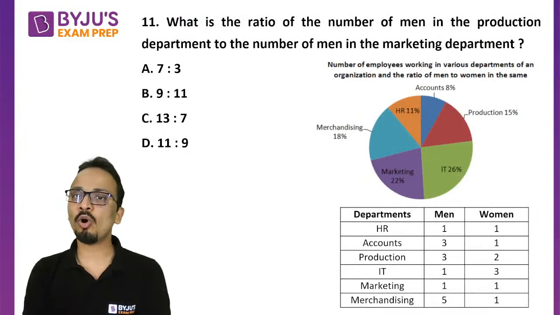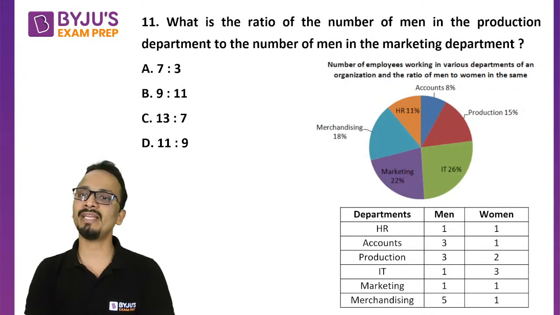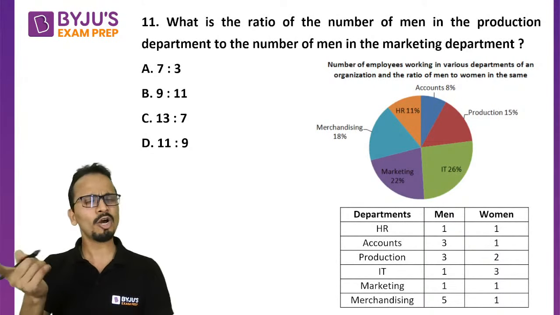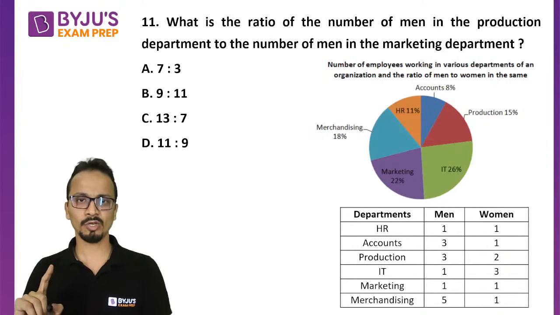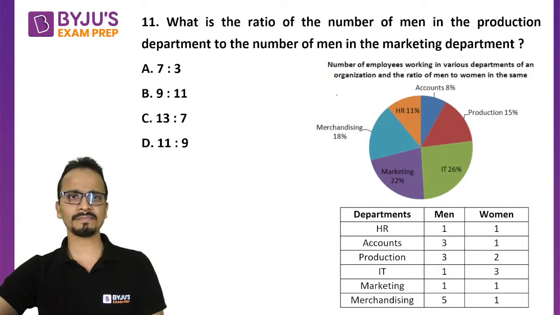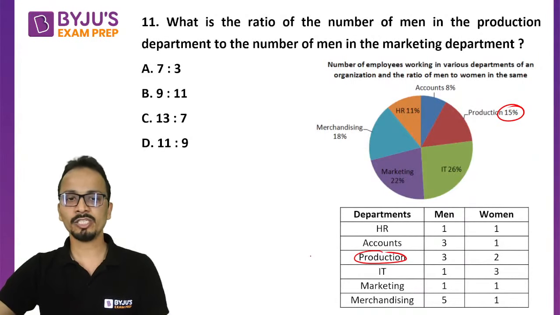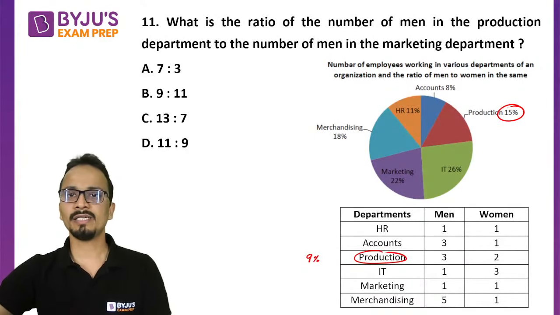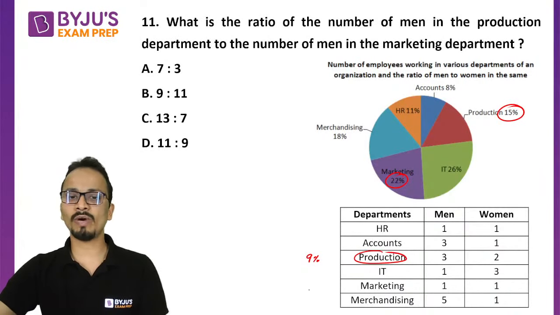What is the ratio of number of men in the production department to the number of men in the marketing department? अब हमने already number of men का percentage तो calculate किया ही हुआ था. Okay, दोबारा calculate कर लेते हैं. So production department 15% को 3:2 में डिवाइड करना है. So number of men will be 9%. All right. And in marketing department 22 को मुझे 1:1 में डिवाइड करना है तो 11%.